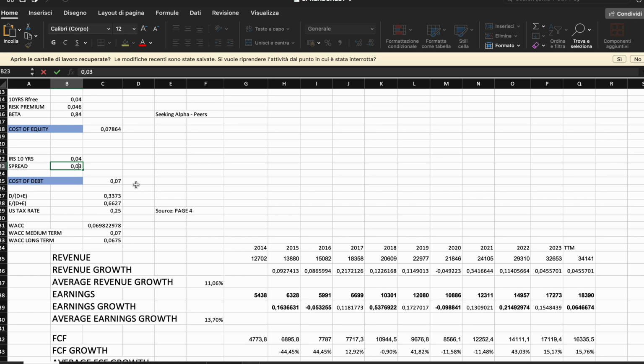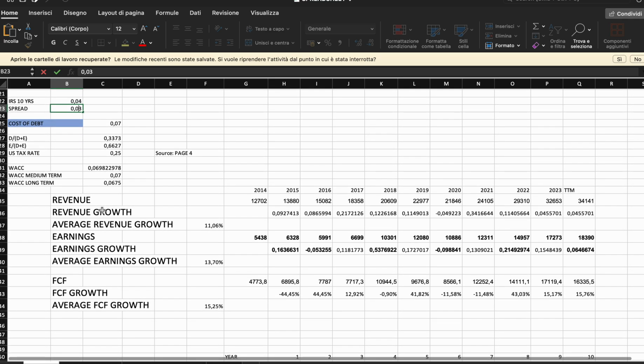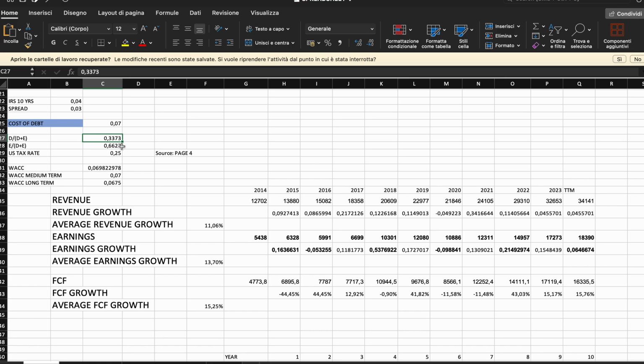So the spread takes that into account, and we come up with the WACC, which is also given by the weight between debt and equity of how the company finances itself. This is data that I found on Seeking Alpha. So here's the weighted average cost of capital that I estimate to be around 7%,